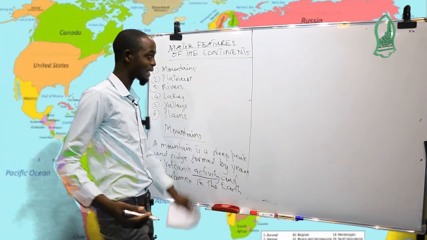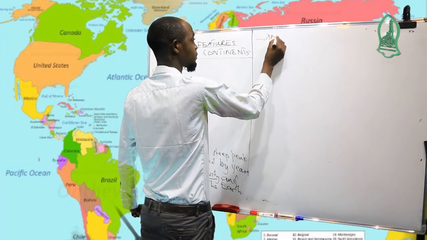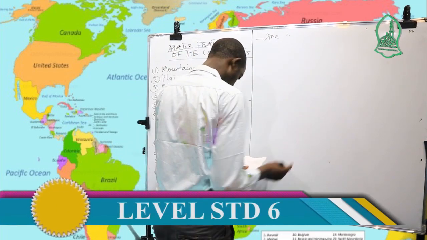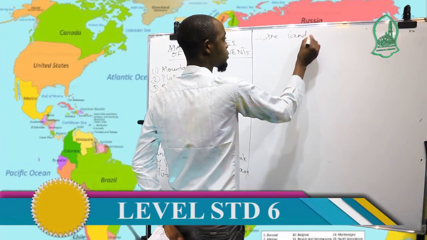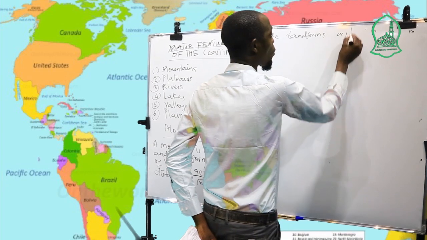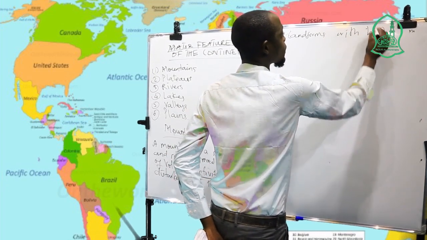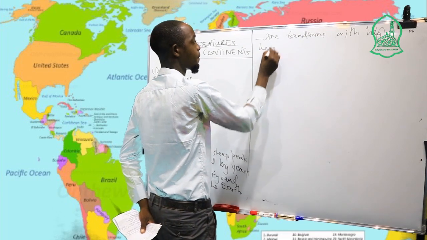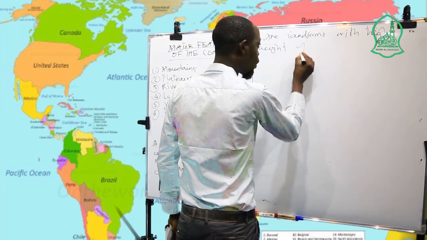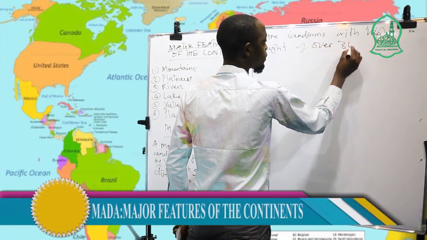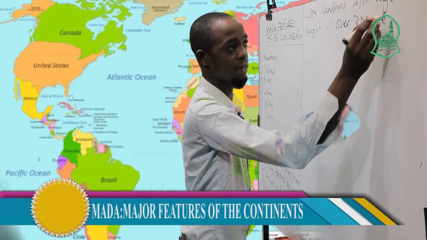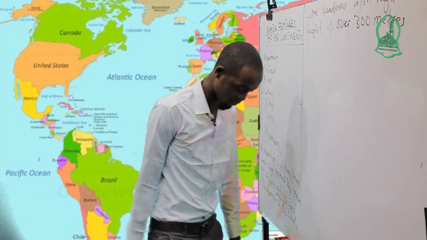And also another definition: mountains are landforms with a height of over 300 meters above the ground.